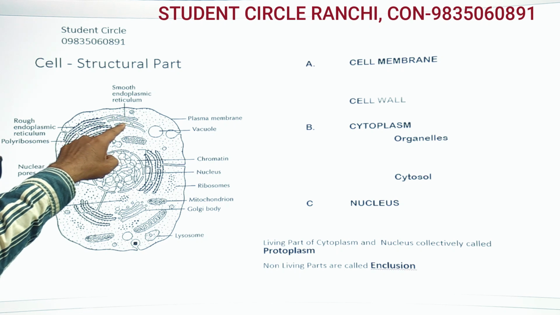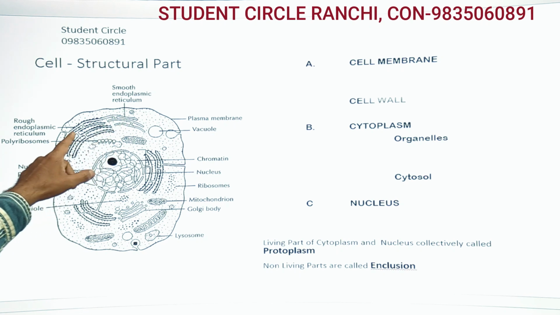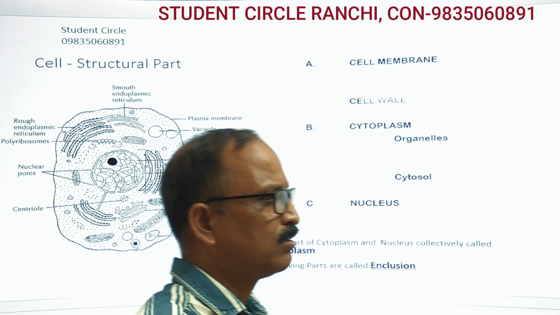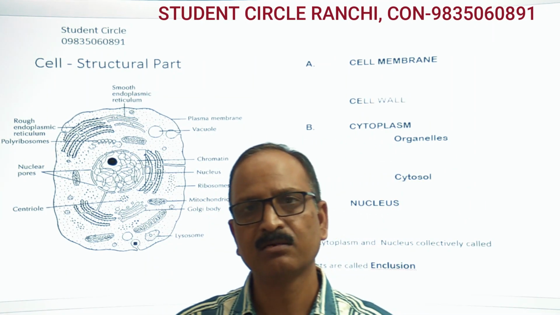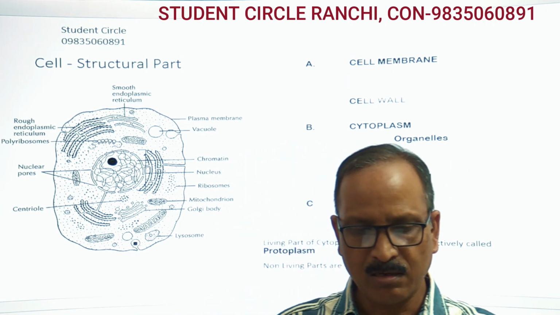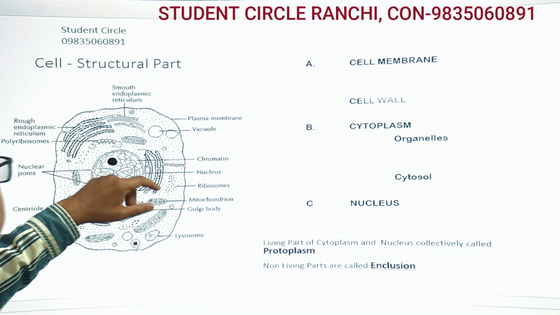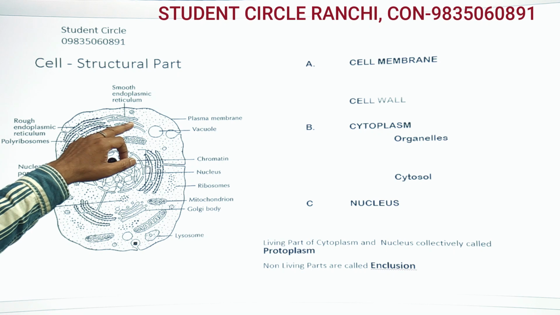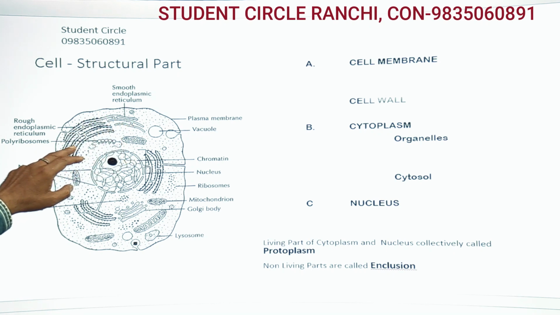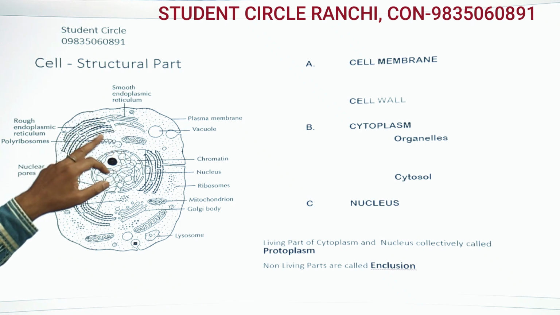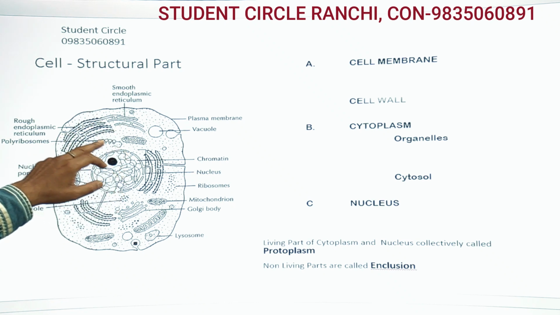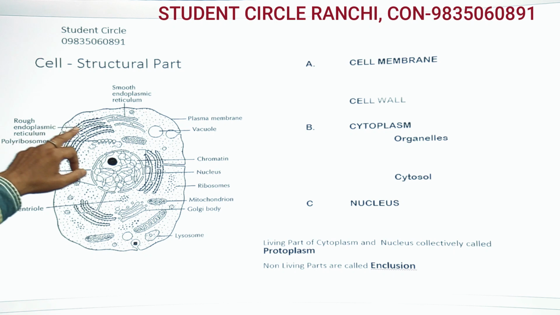If you think about organelles, we have the endoplasmic reticulum, ER. It is a double wall structure inside a shell. The ER is of two types, smooth endoplasmic reticulum and rough endoplasmic reticulum. The ER is attached to the nucleus and to the cell membrane also.